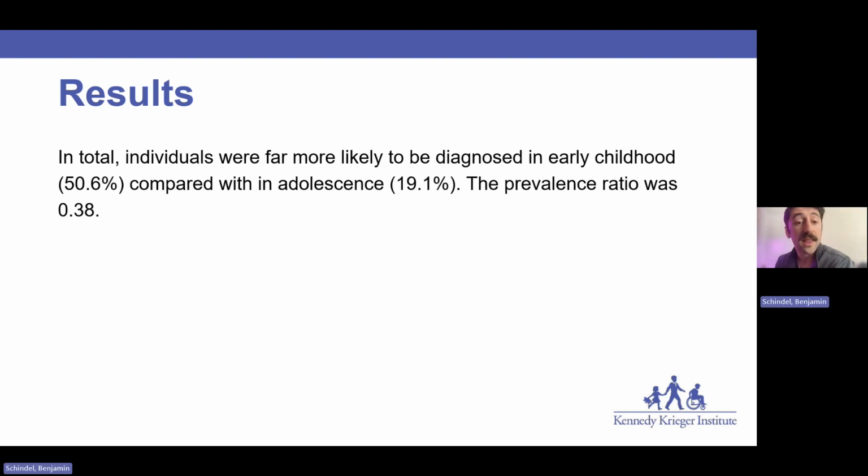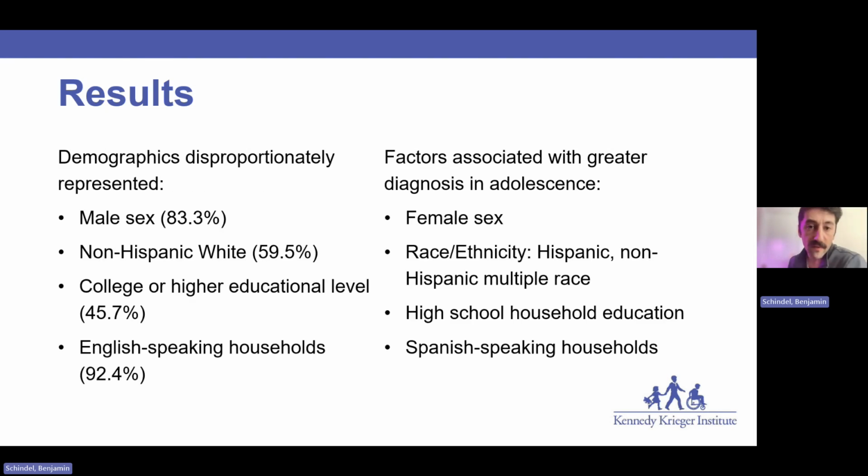We also found that far more children were diagnosed in early childhood, 0 to 5 years, compared with adolescents. And when we compare those prevalences, it was about 0.38, so it was substantially more children in early childhood. We also saw that some demographics were disproportionately represented, but other factors were associated with greater diagnosis later in adolescence or later in childhood. So male sex was overrepresented, but female sex tended to be diagnosed later on.